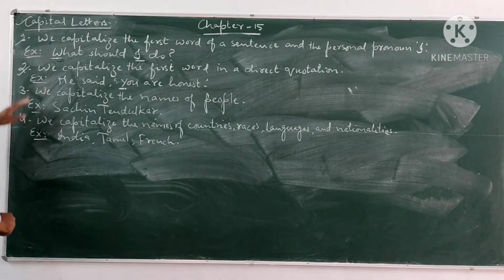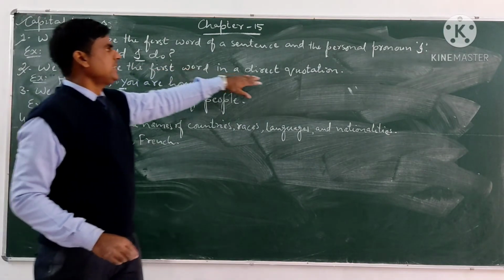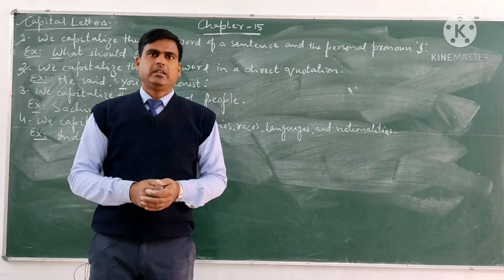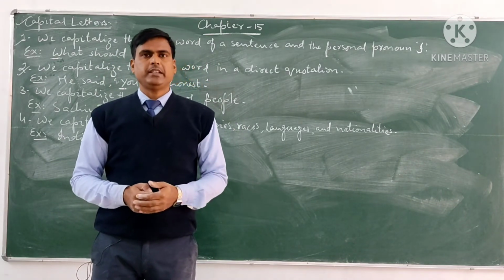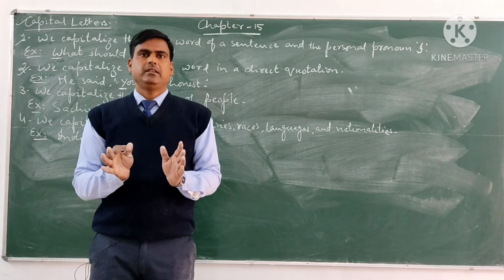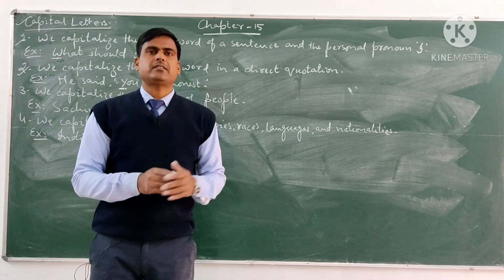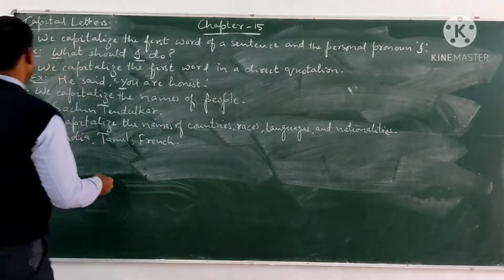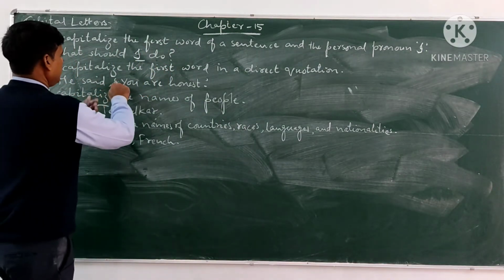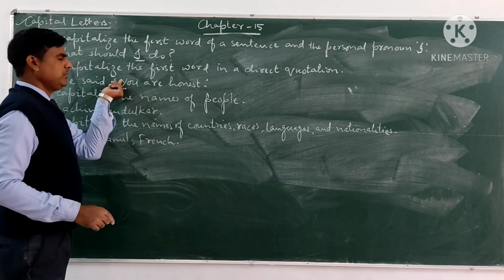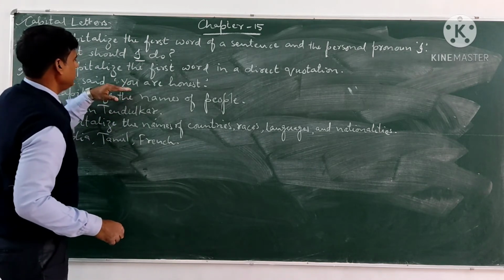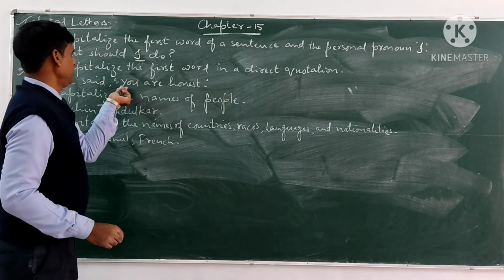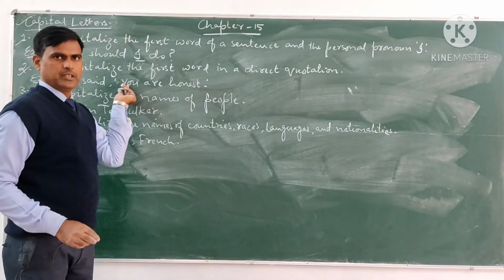The second one is we capitalize the first word in a direct quotation. If there is a direct quotation, if there is reported speech, direct speech, we start that direct speech with a capital letter. For example, here you can see, he said, now this is direct speech. In inverted commas, we start writing the sentence with a capital letter. "You are honest." We start writing You with capital.